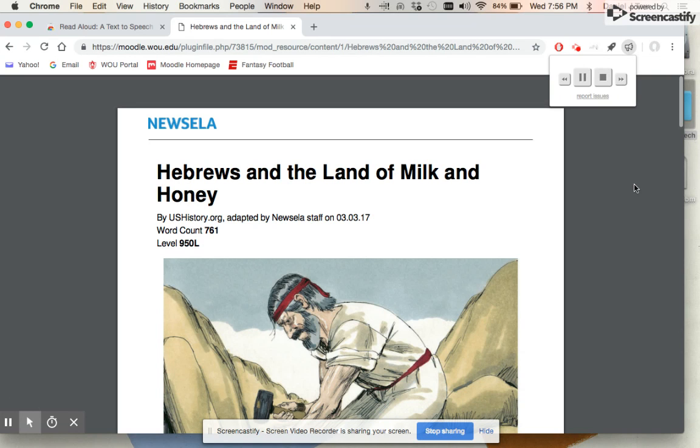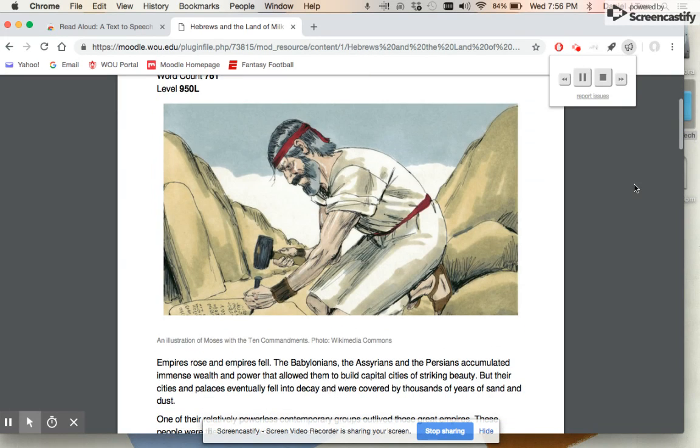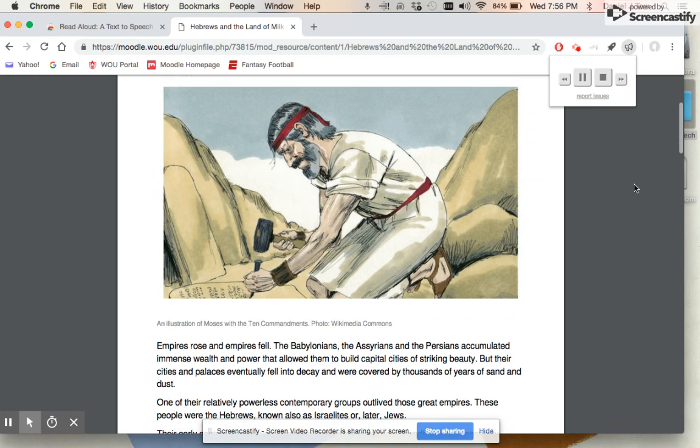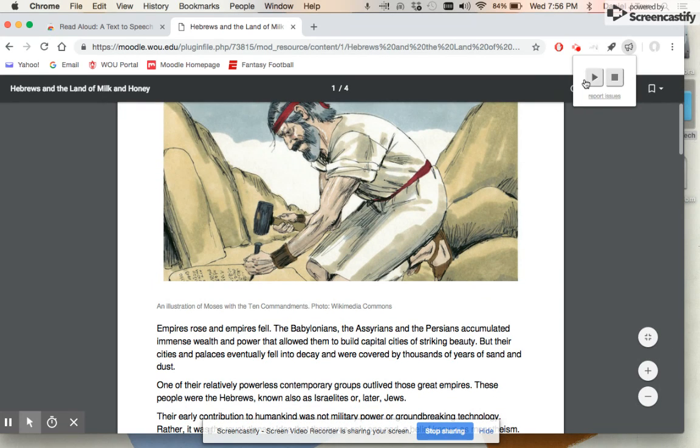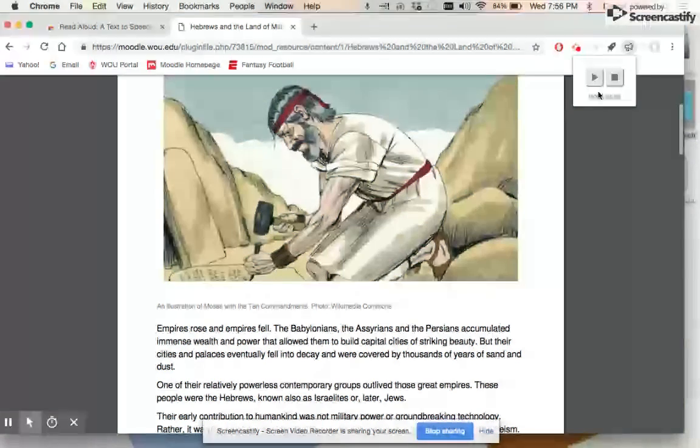The Babylonians, the Assyrians, and the Persians accumulated immense wealth and power that allowed them to build capital cities of striking beauty. I can pause it at any time and continue, and it'll pick up right where we left off. But their cities and palaces eventually fell into decay and were covered by thousands of years of sand and dust.